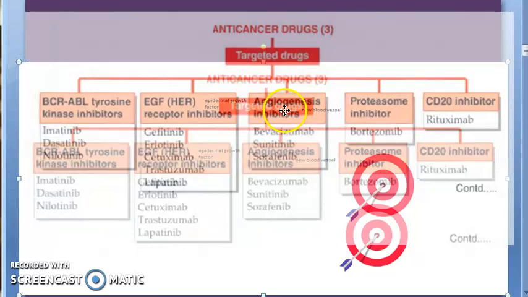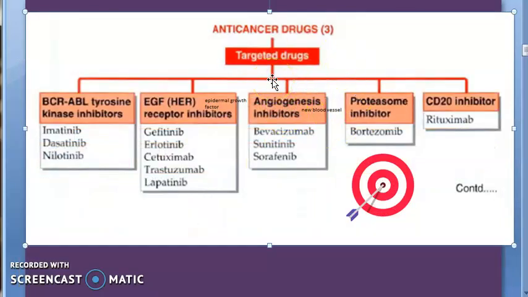Then coming to anti-cancer drugs where there is targeted action, we have seen angiogenesis inhibitors, proteasome inhibitors, CD20 inhibitors. Just the names we have seen, don't worry, in the last video. We saw epidermal growth factor inhibitors, BCR-ABL tyrosine kinase inhibitors.